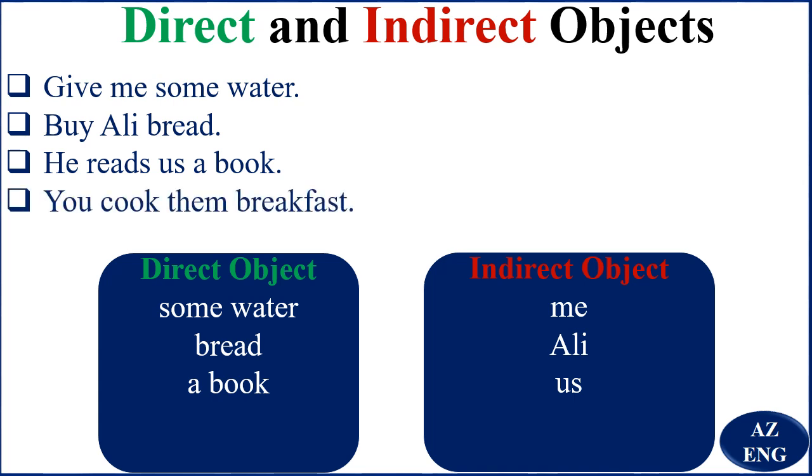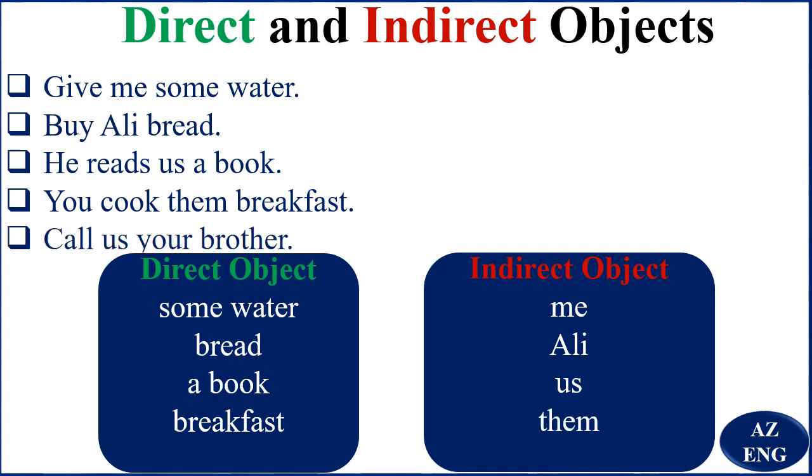You cook them breakfast. The question still is, you cook what? Breakfast. That is the direct object. For whom? For them. Them is the indirect object.